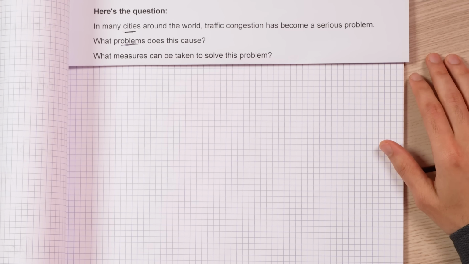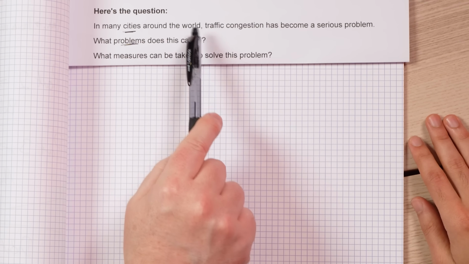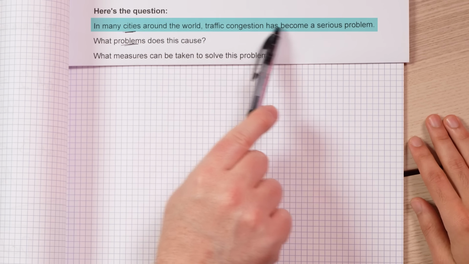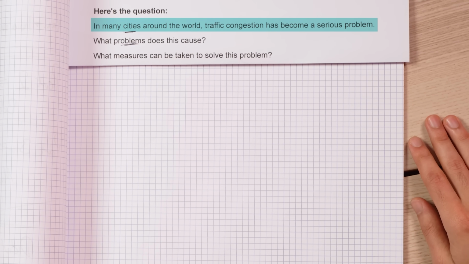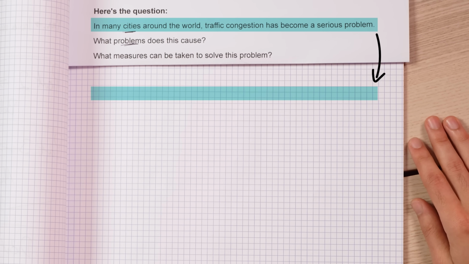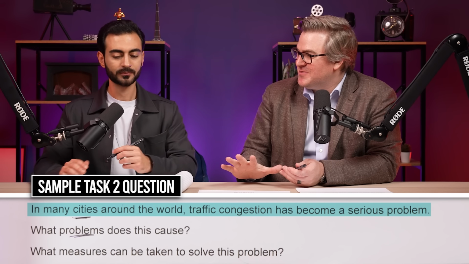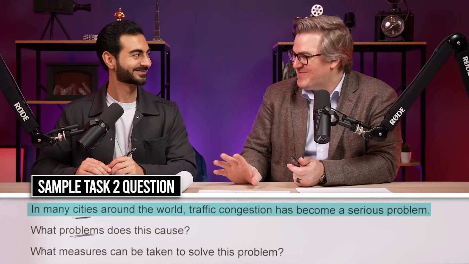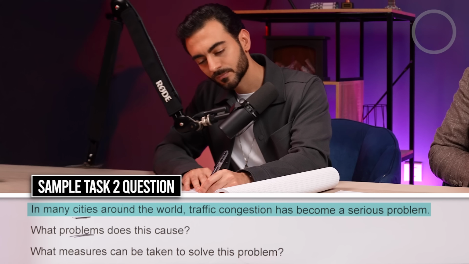I would like you to take the question statement. So not what problems does this cause or what measures can be taken, just the question statement here, first sentence. And I would like you to write it again using different words, but make sure that it means the same thing. I'll not tell you what to do just yet. If you make a mistake, that's fine. But just have a think about it and try your best.